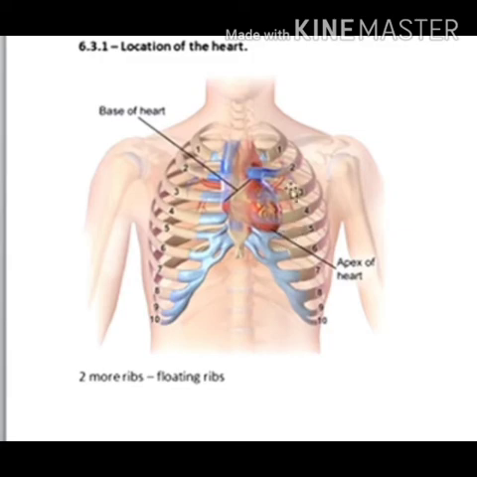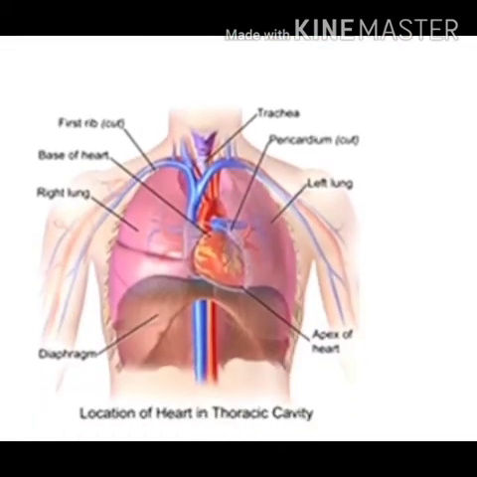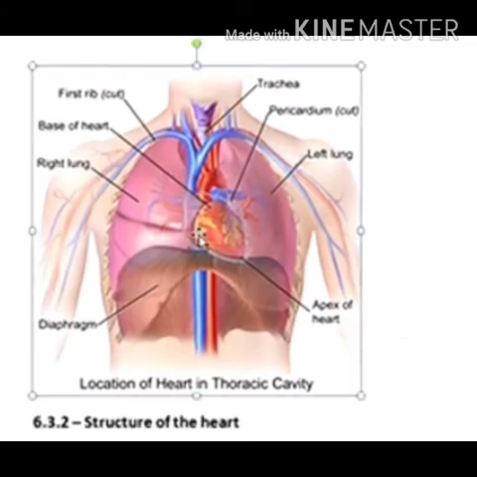Now the heart is present obliquely so that the broad base is directed upwards, forwards and slightly towards the right side. Whereas the narrow end, that is your apex part of the heart, which is roughly triangular, is pointed to the left side. During working, the contraction of the heart is more powerful at this apex part, giving the feeling that the heart is on the left side.